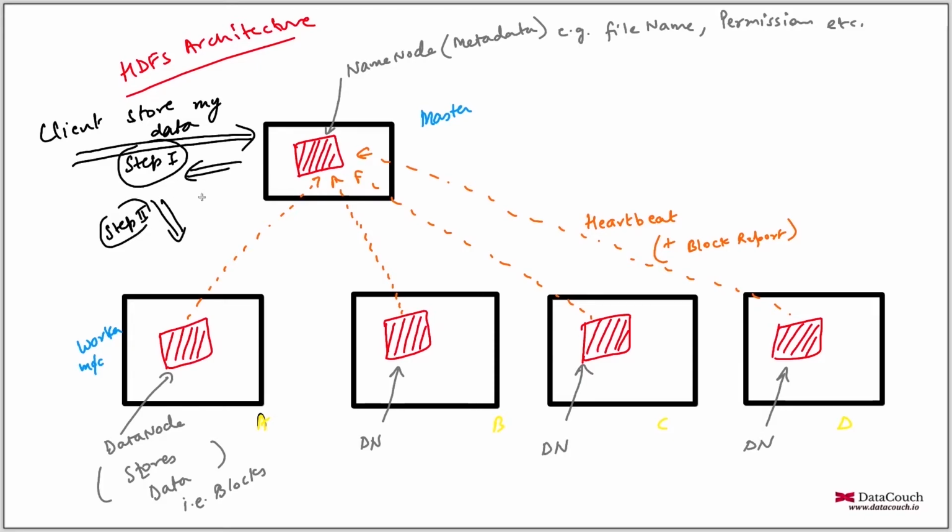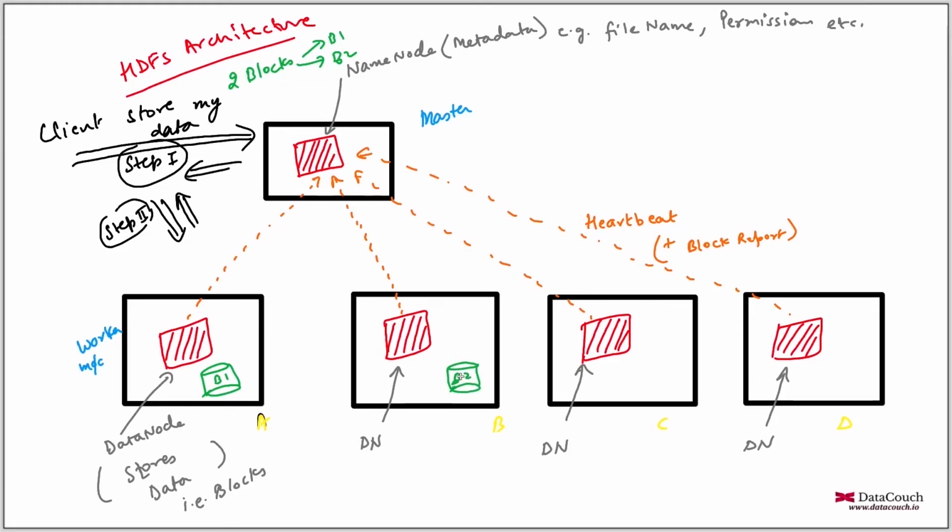Once data is stored, you get to know that the file has been persisted. The blocks are actually stored on these machines. Let's say my data has two blocks, B1 and B2. These two blocks will be stored on the cluster on these machines. Let's say block 1 is stored here and block 2 is stored here.